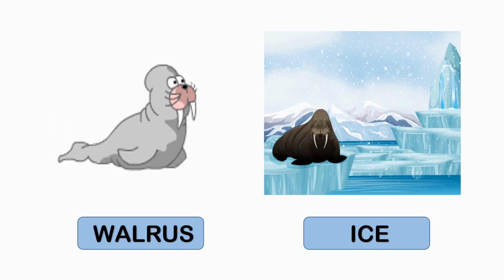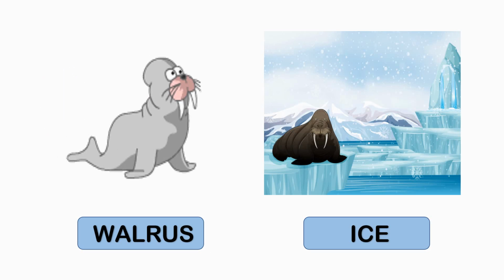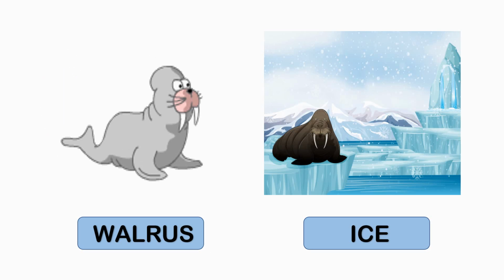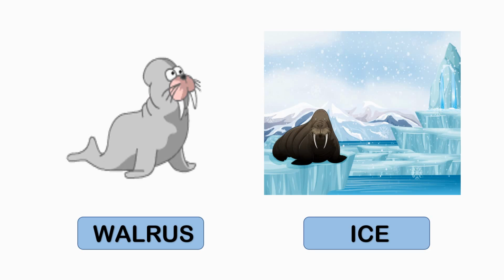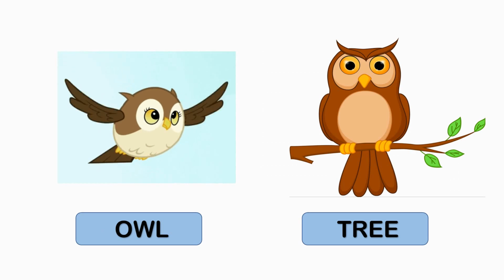Now, let's talk about walrus. Children, can you tell me where does a walrus live? Yes, a walrus lives on the ice land. An owl is a bird. An owl hunts at night. Can you tell me where does an owl live? Yes, an owl lives on the tree.